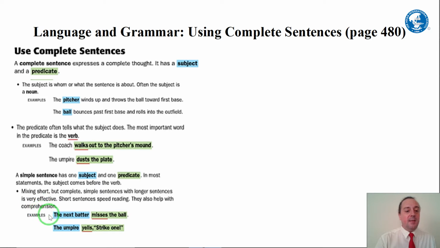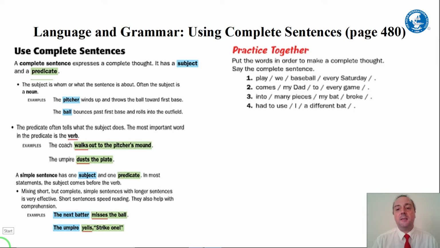Here's two examples. The next batter misses the ball. The subject is the next batter. The predicate is misses the ball. The other example, the umpire, this is the who or what, is the umpire. And what does he do? He yells, strike one. Okay.